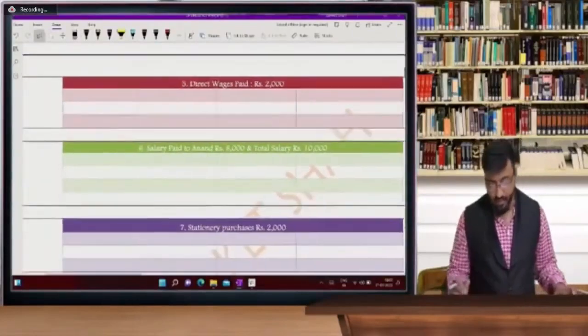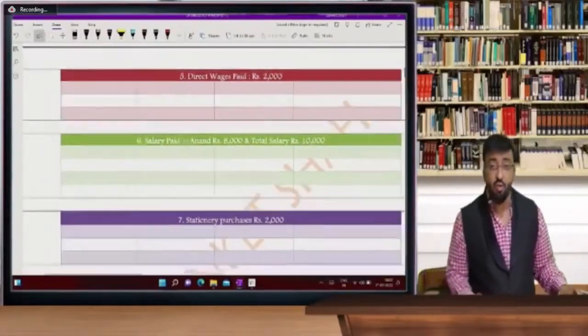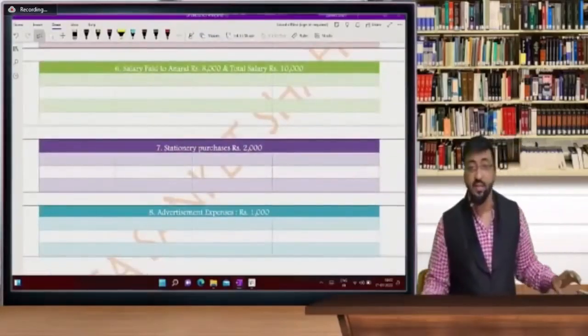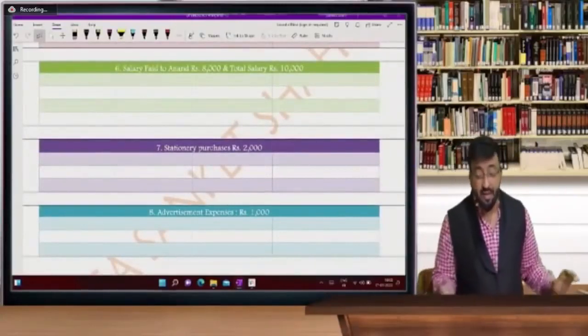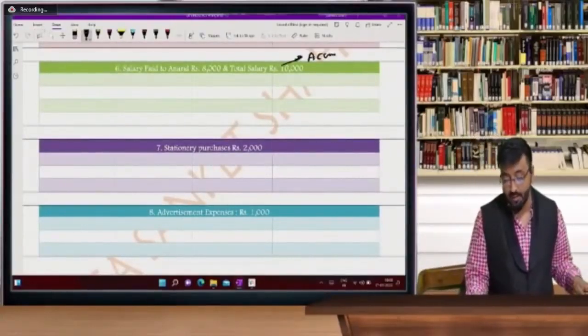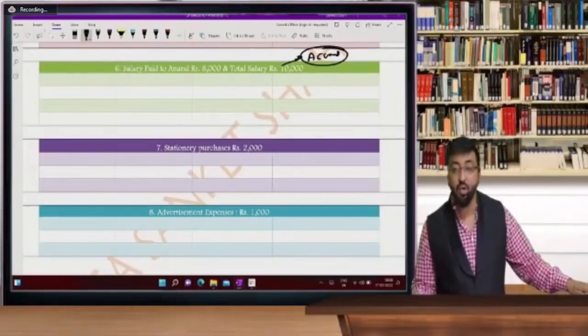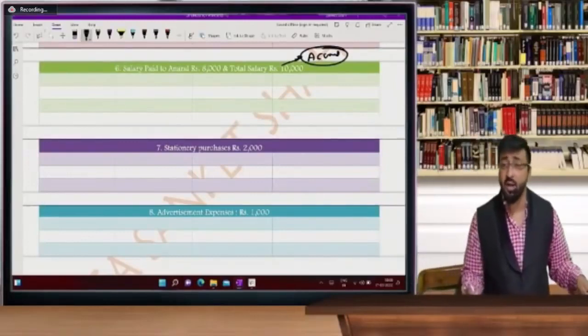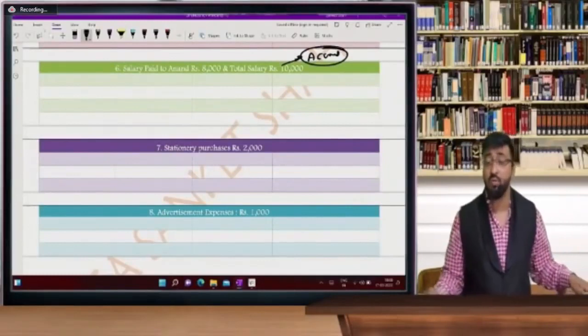Direct wages paid, very easy entry, wages account debit to cash. So I'm not going to write this entry, it's very easy. Salary paid to Anand and total salary 10,000. This is called the accrual concept. So during the year, total salary accrued is 10,000. Out of that, 8,000 is paid to Anand and the remaining 2,000 is still payable.